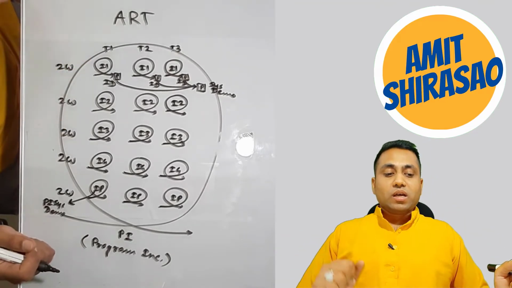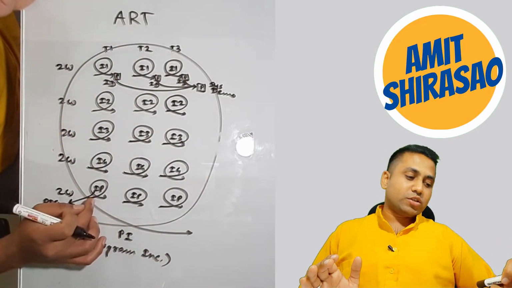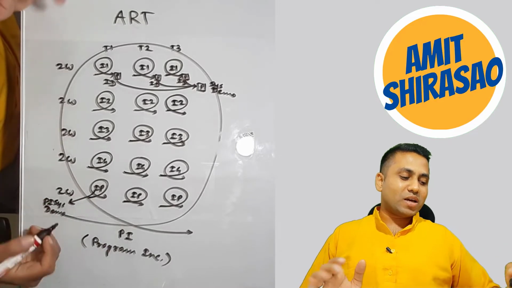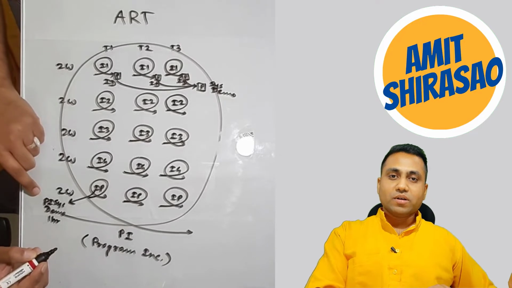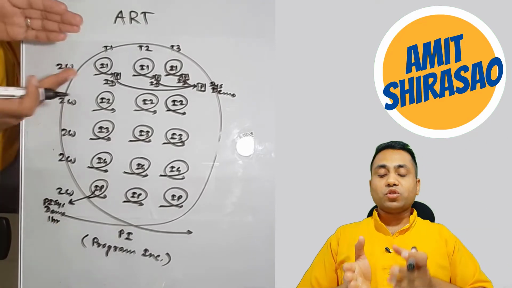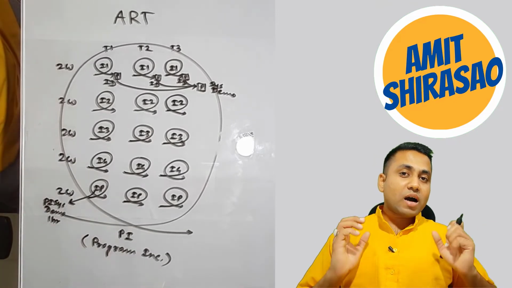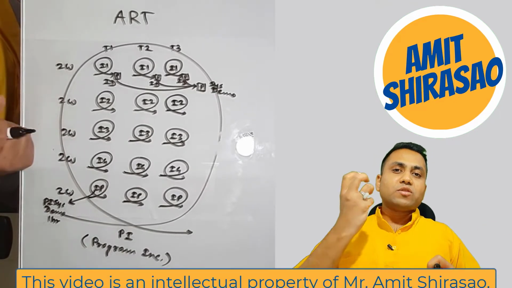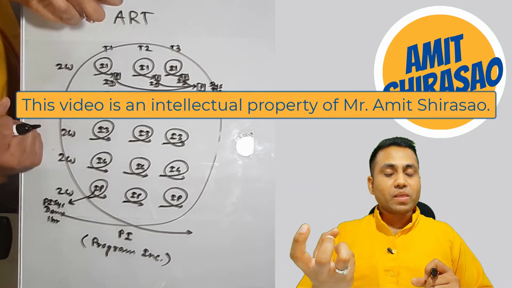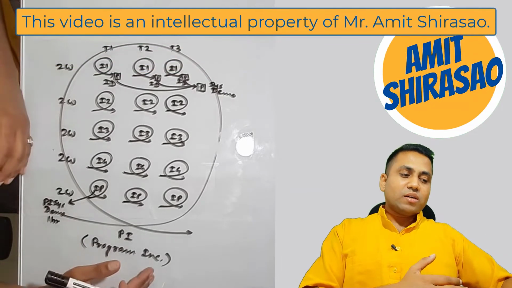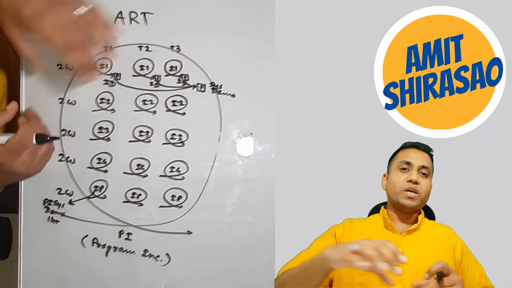Now, at the end of the PI, during the IP iteration, there is one more thing that is done, and that is called the PI system demo. This is also of 1 hour. Here we don't talk about stories, we talk about features, because in every PI, the ART commits to completing some features. Every feature is a collection of multiple stories. They normally commit to, let us say, 10 features.